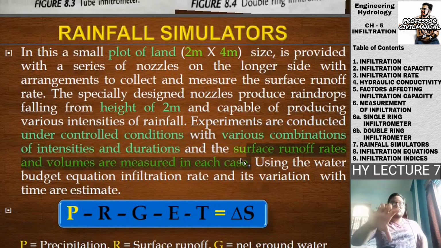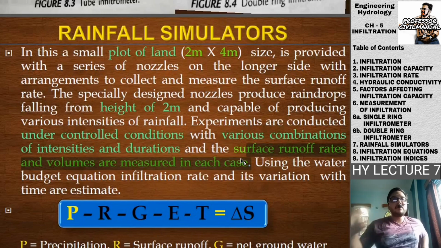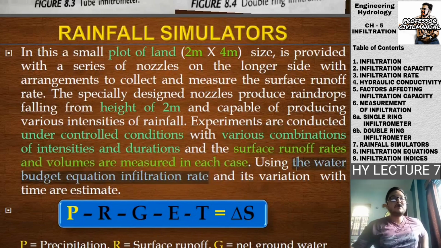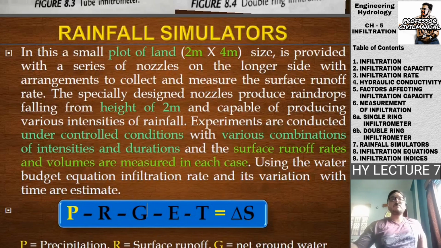So this is the total working of the rainfall simulator, and using the water budget equation, the infiltration rate and variation with the time are estimated. Okay, so you are taking a particular piece of land, 2 meter cross 4 meter, and you are putting a series of nozzles on the longer side with the arrangements to collect and measure the surface runoff rate. The specially designed nozzles produce raindrops falling from a height of 2 meter. These nozzles will be pouring some amount of water just like rainfall at a height of 2 meter, capable of producing various intensities of rainfall.